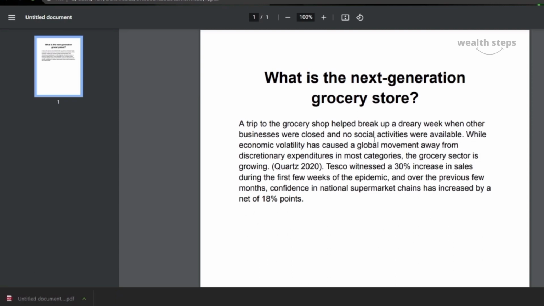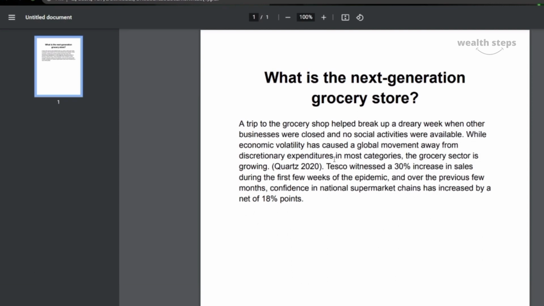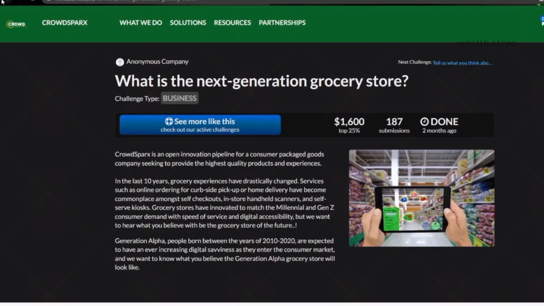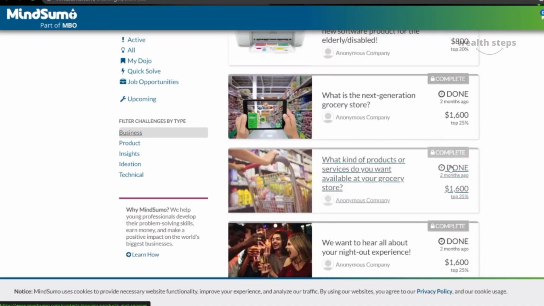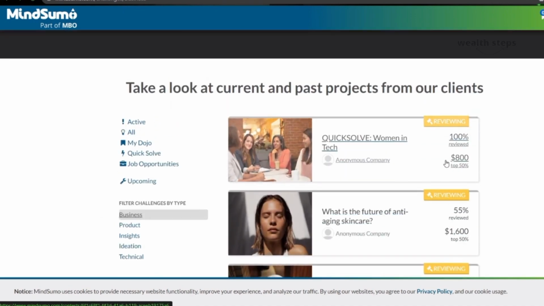Once it has completed downloading, you can see how perfect and professional everything looks and how well organized and arranged it is to be submitted to the MindSumo Challenge. That's all. You just saw how easy it looks. This is how you can begin earning more money online by using this new Google trick for MindSumo.com.